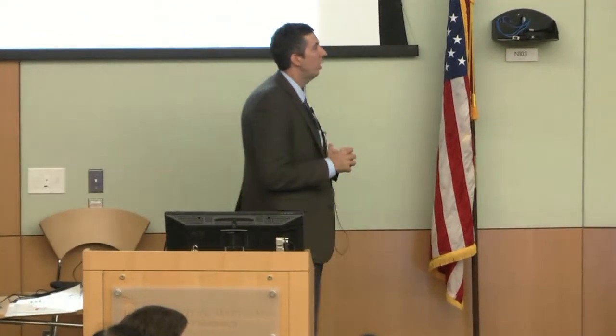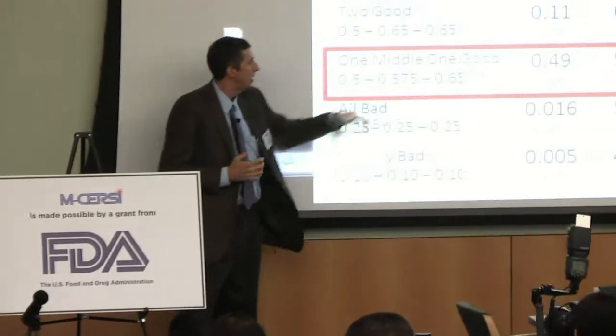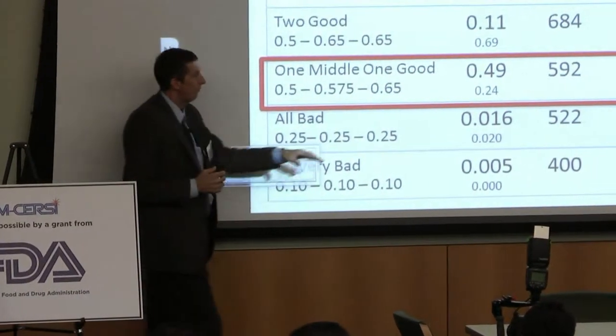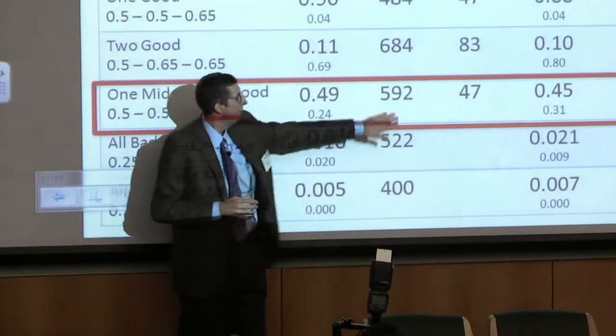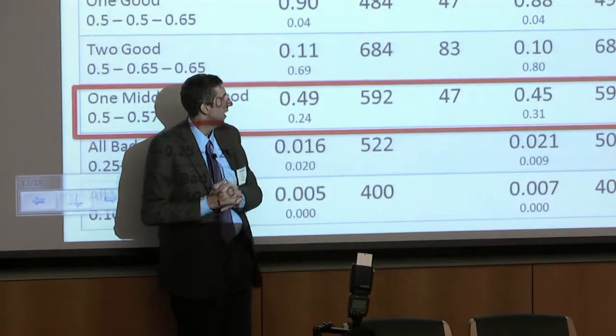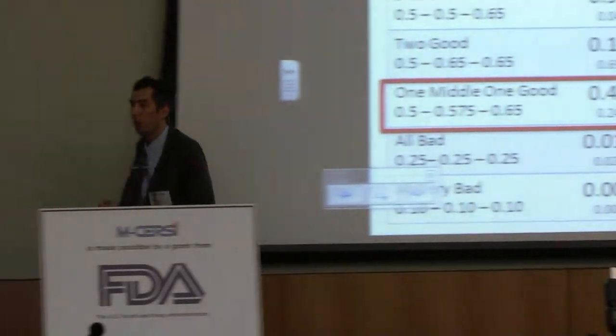In a case where, instead of being 15% better, it's not powered for this situation, but where you're just 7.5% better than one, power is still higher in the adaptive randomization setting. Sample size, effectively the same, but a tiny bit lower. But the proportion of patients who are randomized to the best drug increases again from 33 to 47%.